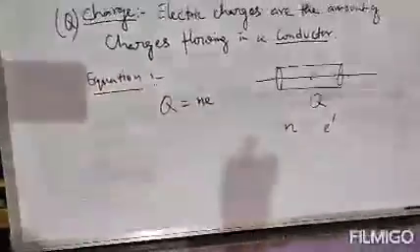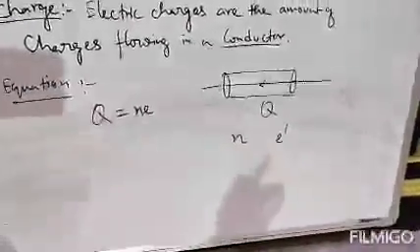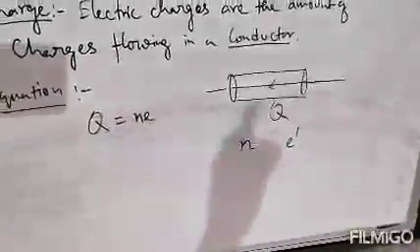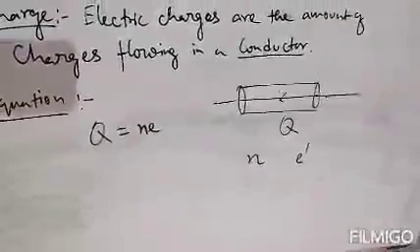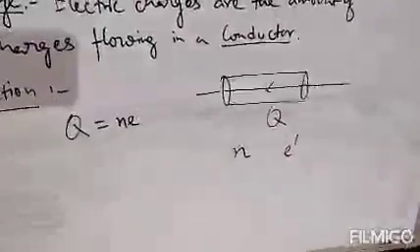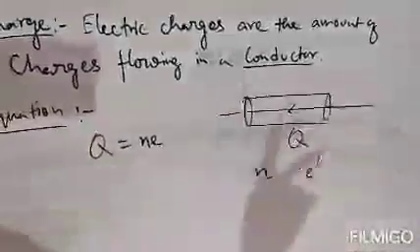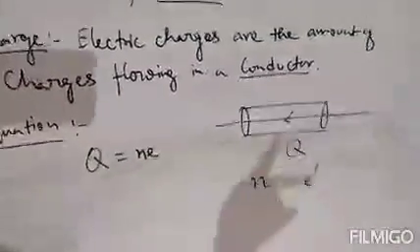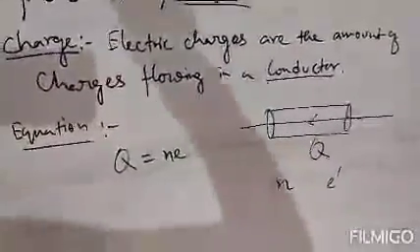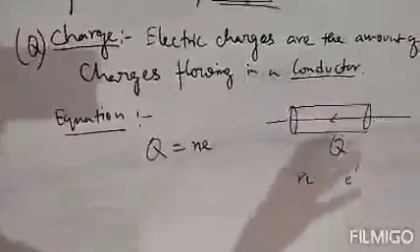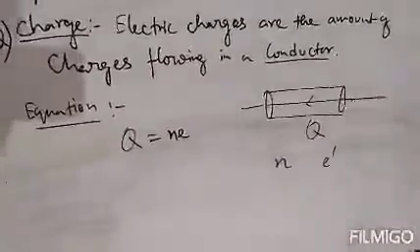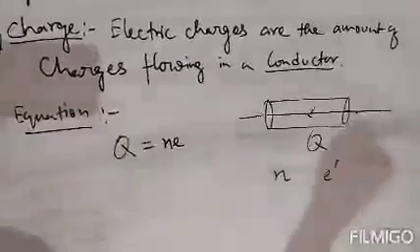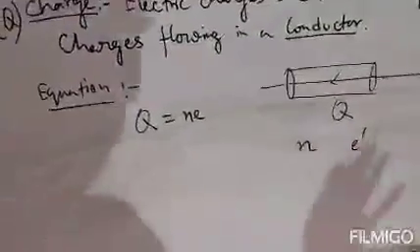I am repeating again, listen carefully. In any conductor, Q is the amount of charge flowing through it, N is the number of electrons in that conductor, and E is the charge on one electron. So the equation of charge becomes Q equals NE. Clear? So this is the equation of charge.